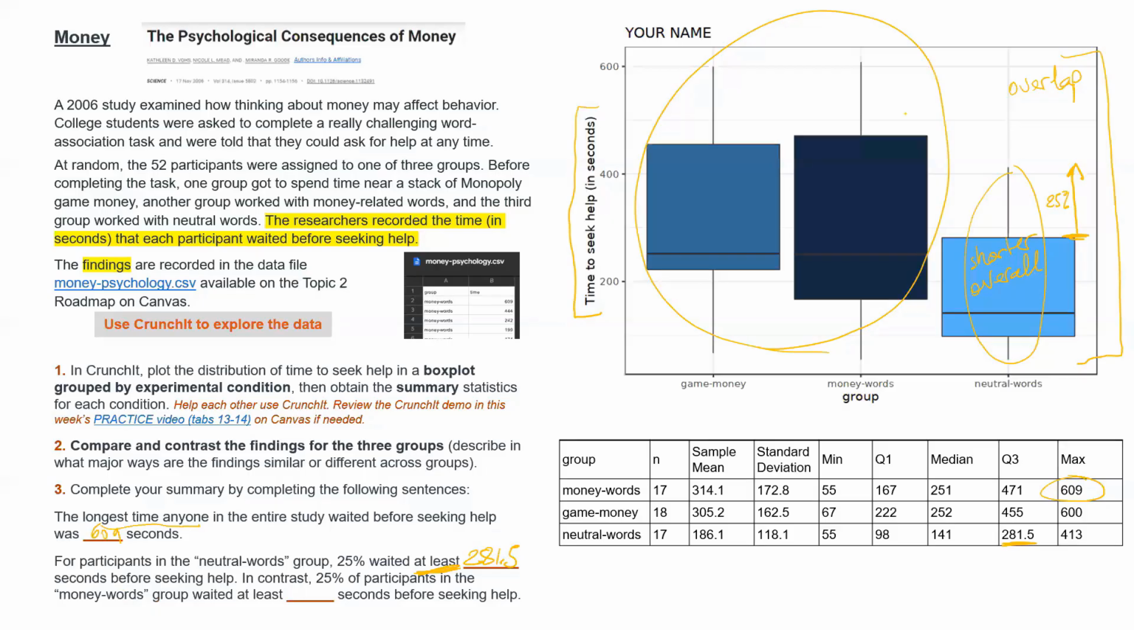And so the answer here is that for participants in the neutral group, 25% waited at least 281.5 seconds before seeking help. In contrast, 25% of participants in the money group waited at least 471 seconds. So a much longer amount of time before seeking help.